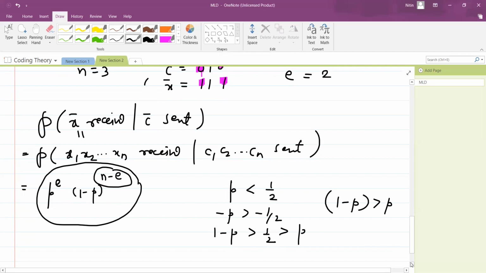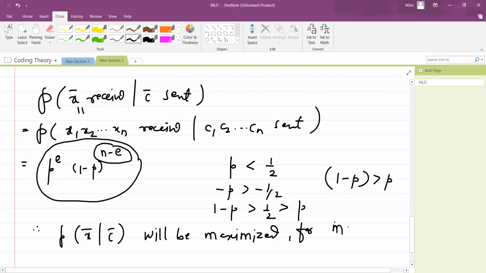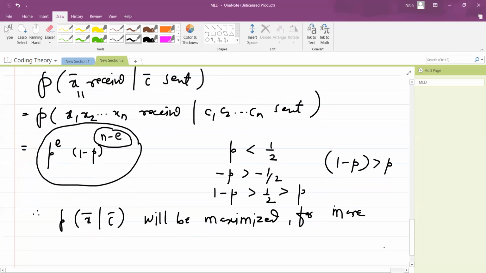Okay, so therefore the probability of x bar received, c bar sent, will be maximized for smaller values of e.